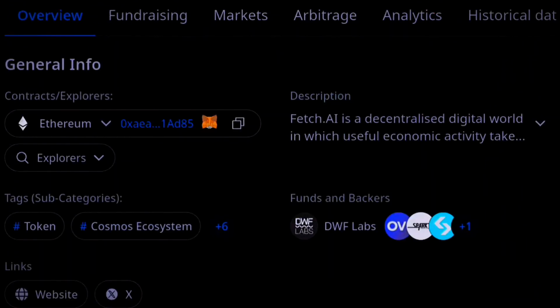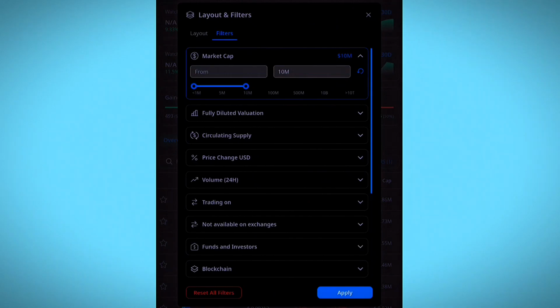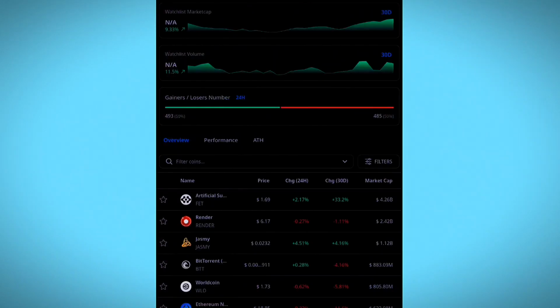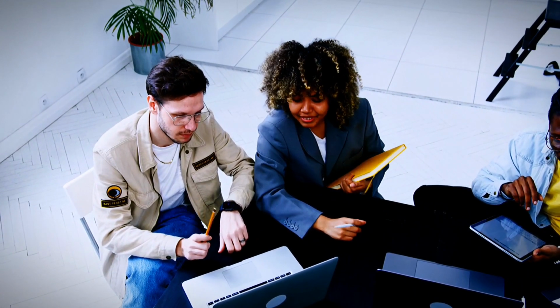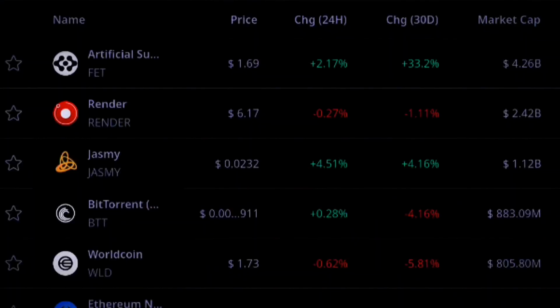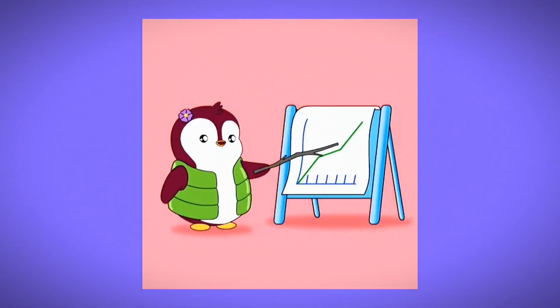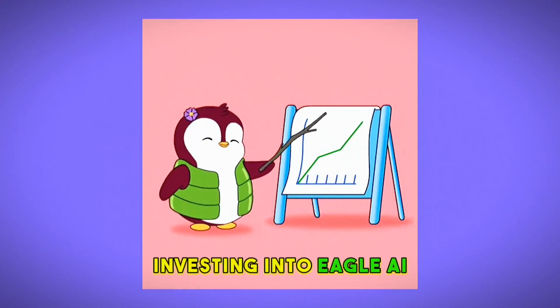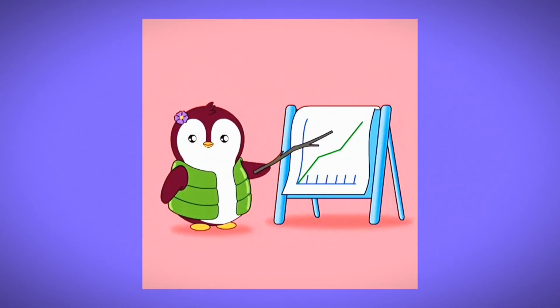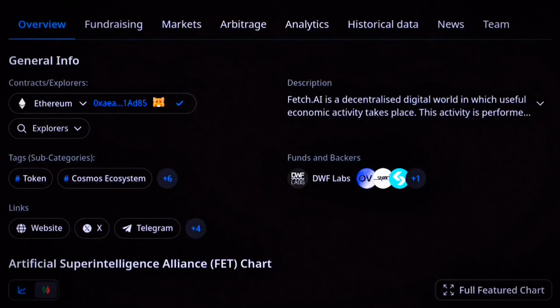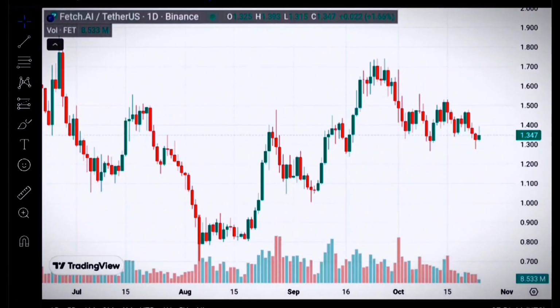Let me copy the contract address for this Eagle AI, and then reset all filters. Now we want to see, if Eagle AI was to take the number one spot, which is FET, how much growth you will get from investing in Eagle AI when we compare it with the first token under blockchain services. I also want to copy the contract address for this one. It's ranked number 27.